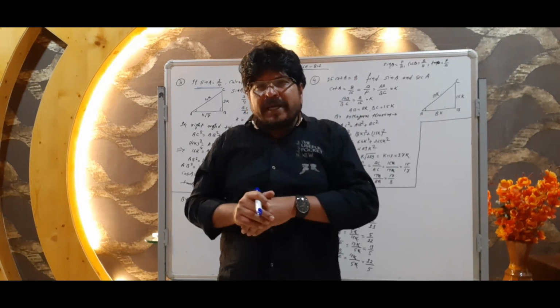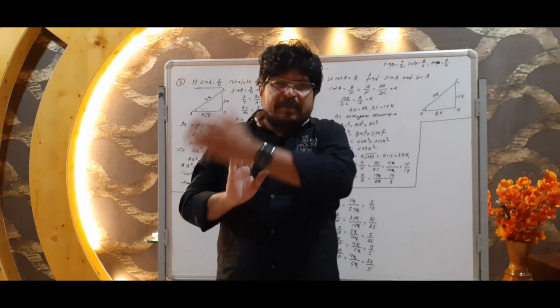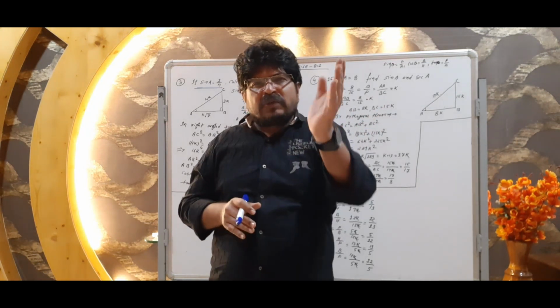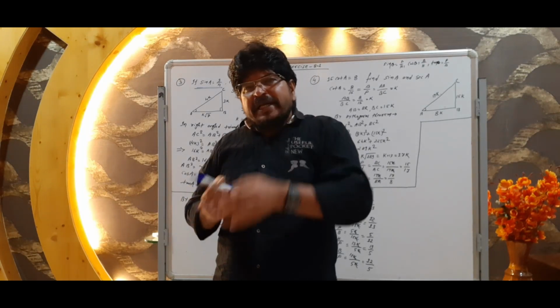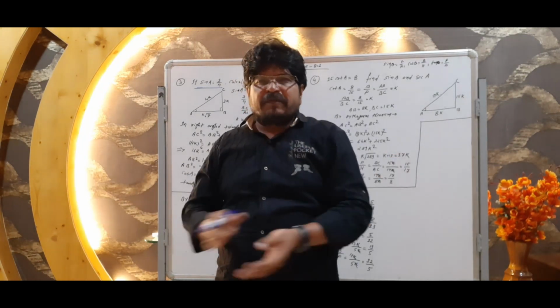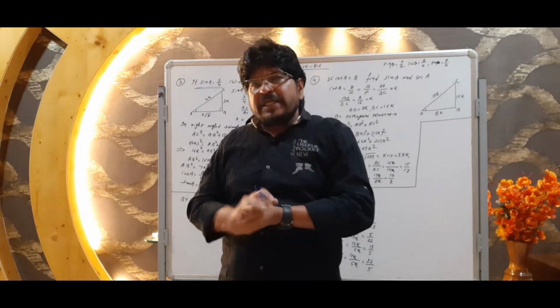If it is not in your mind, then that concept you have to memorize. There I told you Pandit Badri Prasad Har Har Bole. With the help of this you can get the value of sine, cos and tan. If you are getting these three values, then other values you can easily find out. Or at least if you are getting two values, sine and cos, then the other ratios you can easily find.